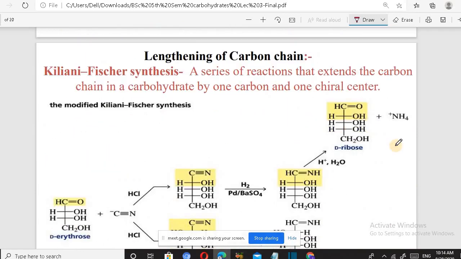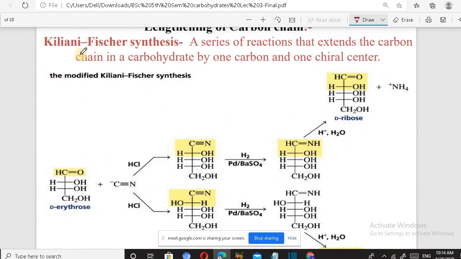Similarly, we can lengthen the chain. To lengthen the chain, the Kiliani-Fischer synthesis method is used, and this method can be asked separately also.